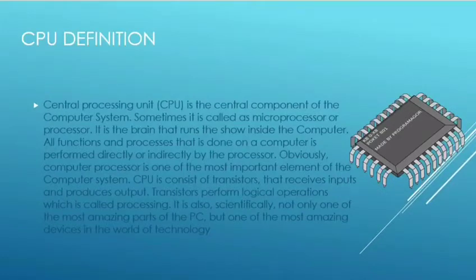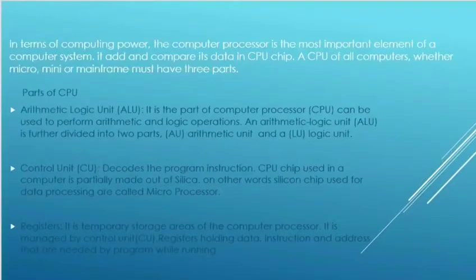CPU consists of transistors that receive input and produce output. Well, transistors perform logical operations, which is called processing. It is also scientifically not only one of the most amazing parts of the PC, but one of the most amazing devices in the world of technology. In terms of computer power, the computer processor is the most important element of a computer system. It adds and compares its data in the CPU chip.